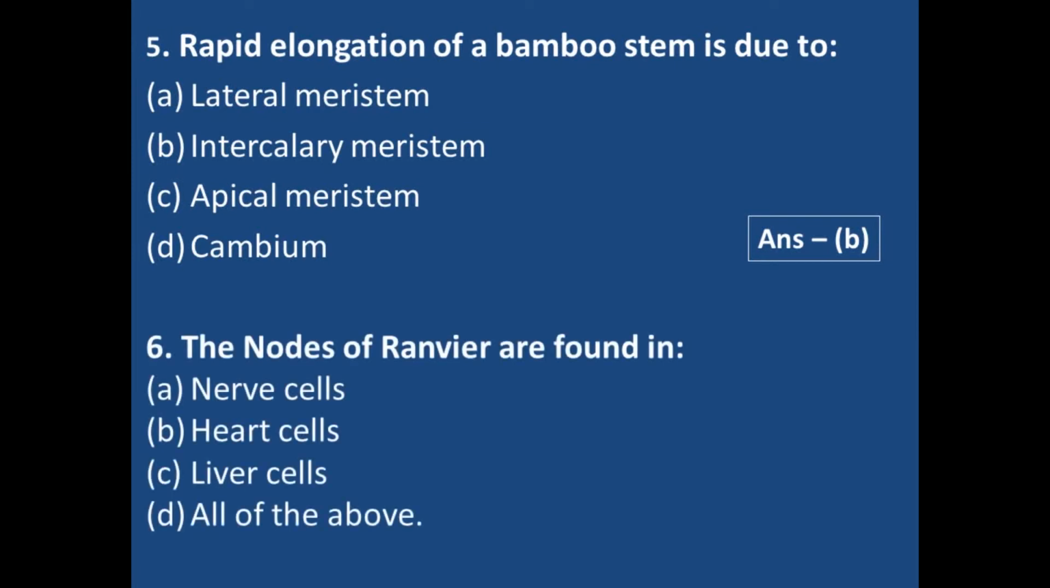Next one is, the nodes of Ranvier are found in nerve cell, heart cell, liver cell and all of the above. Yes, the right answer is option A, nerve cell. The nodes of Ranvier are found in nerve cells.